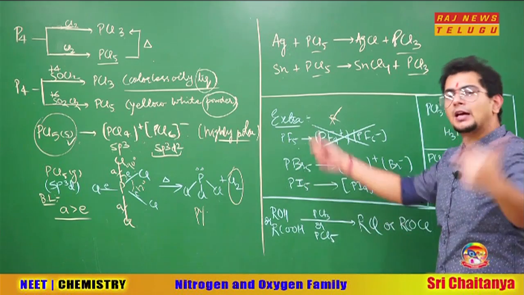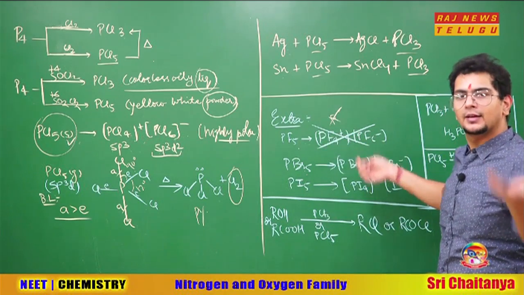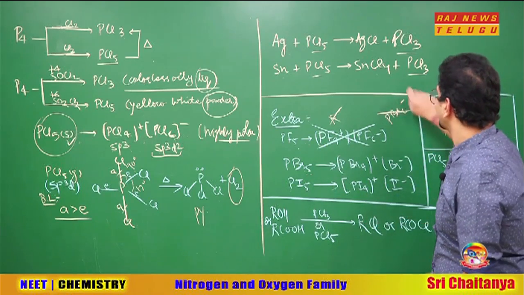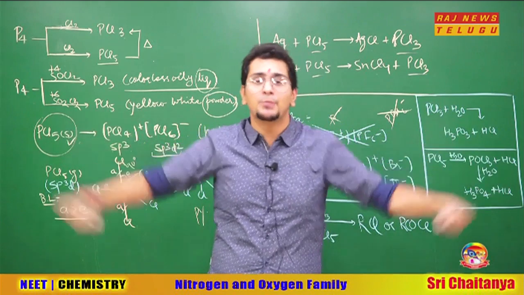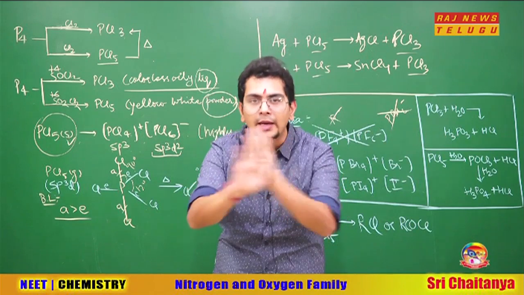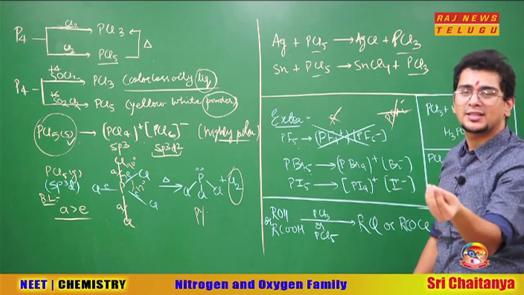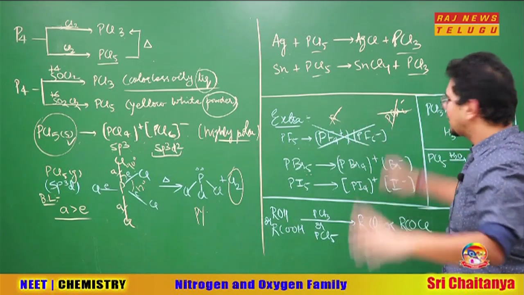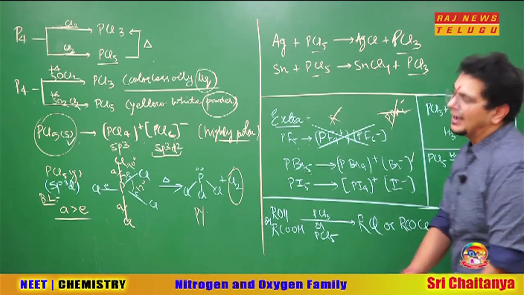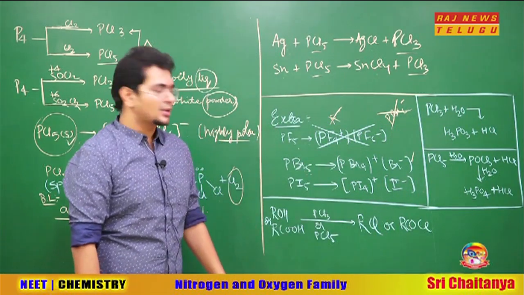PBr5, what will it do, sir? In PBr5, Br minus can go because it is not as small as fluorine, it can happily go away. Okay, Br minus will go and what will be formed? PBr6 minus, never. Why? With heavy bromine, you are going to arrange 6 atoms around phosphorus. It will not happen. Why? Because 6 big Br minus cannot be arranged around one small phosphorus. Up to Cl minus was okay. Br minus not okay. So Br minus will come out, but it will exist like this, as Br minus. And if Br minus is so big it cannot be arranged, I minus is even bigger, so it obviously cannot be arranged around the central atom.